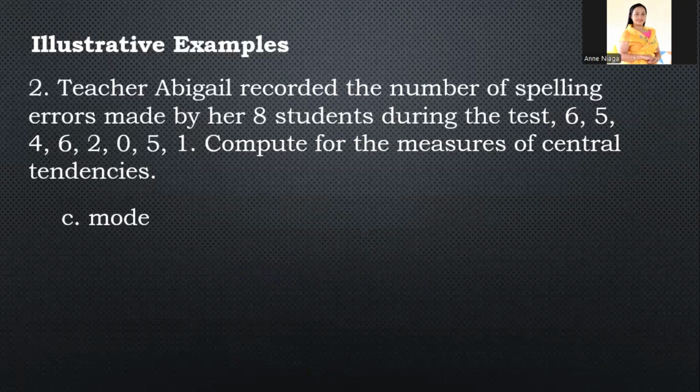Letter C, mode. We're going to use the arrangement that we use in the median, from highest to lowest, so we can see it more easily. It's easier to see which value is the mode in this data. So in this case, 6 and 5.